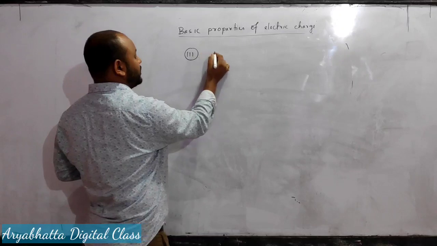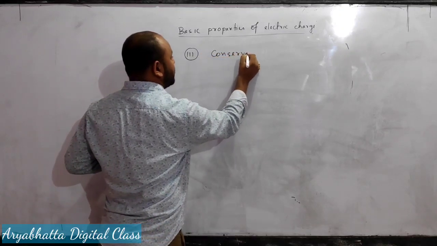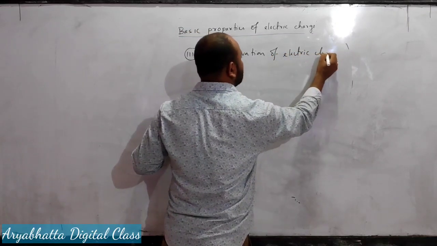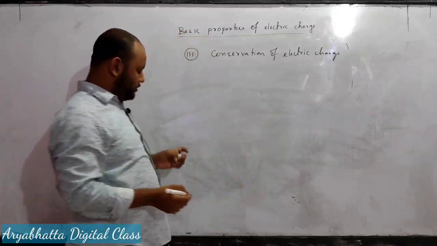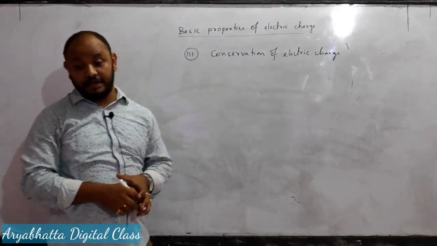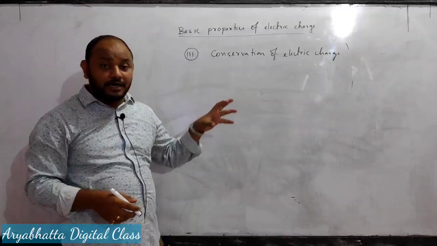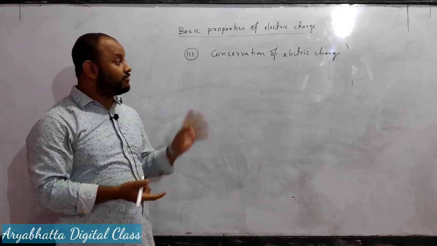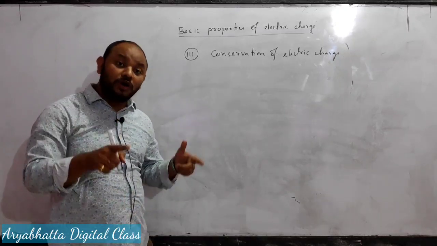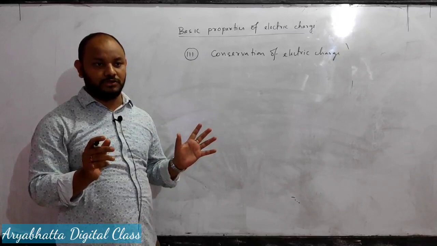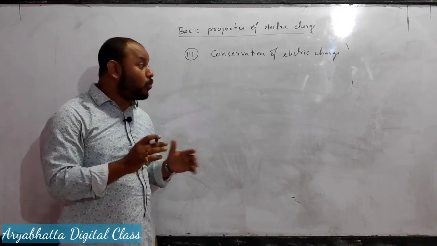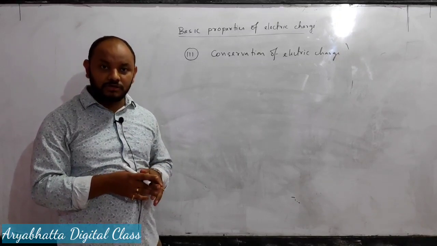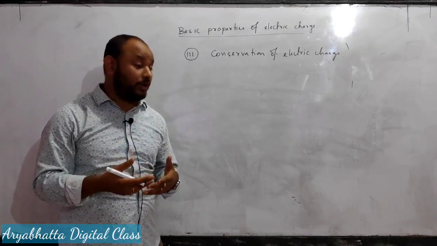The third basic property is conservation of electric charge. Conservation of electric charge states that the total charge of an isolated system is always conserved. This is the first statement, and the second statement is we cannot create or destroy any electric charge. We just transfer it from one body to another body. We cannot create any positive or negative charge.